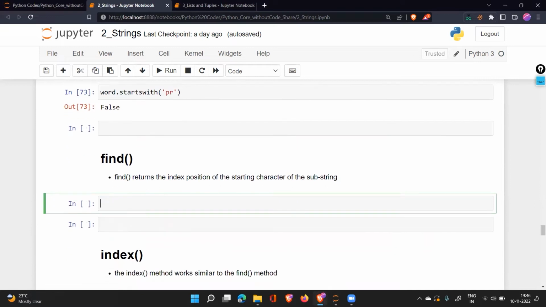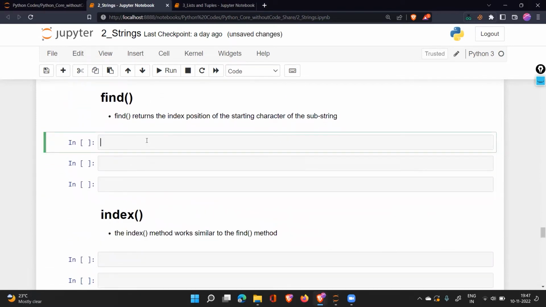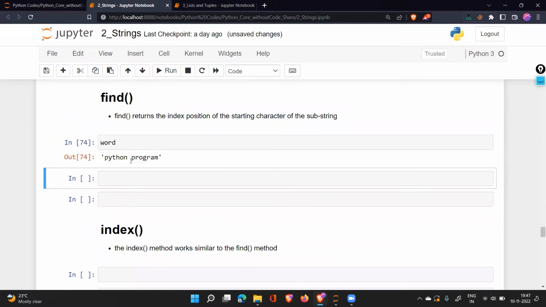There are two things to find the index number of a particular text. So what we do now is, if I have this word and I need to search where this P of program I need to access. So where this P is there.